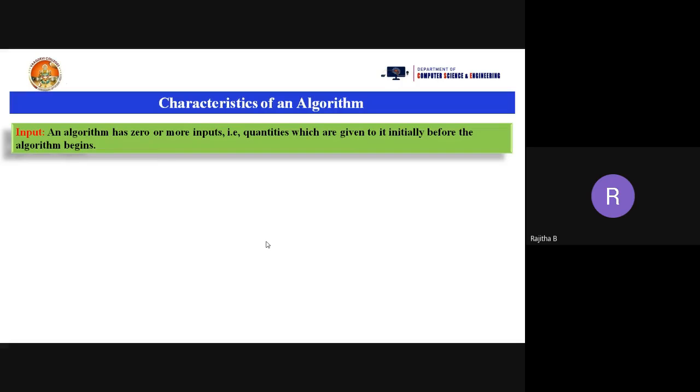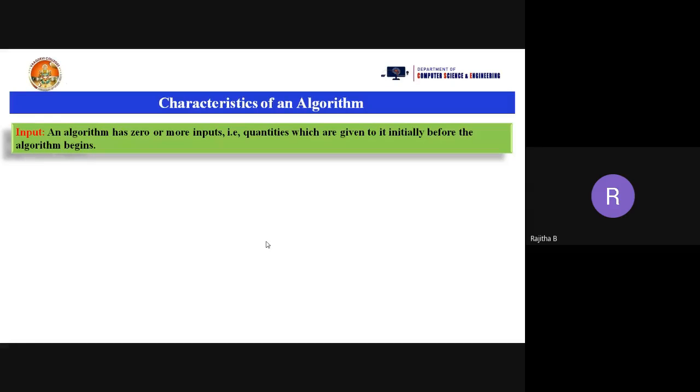So that is zero input we are giving to the program or algorithm. An algorithm has zero or more inputs, that is quantities which are given to it initially before the algorithm begins. Means before writing the program, what variables we have to use, and what values we need to initialize to the particular variables. That is called an input, the beginning of your first step of your algorithm.